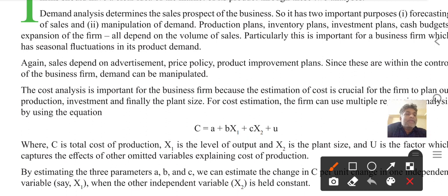Particularly this is important for seasonal fluctuations of product in product demand. So we already discussed, one fruit is in very high demand in a certain period. In summer, mangoes are very highly demanded. In the winter season some fruits are very important.